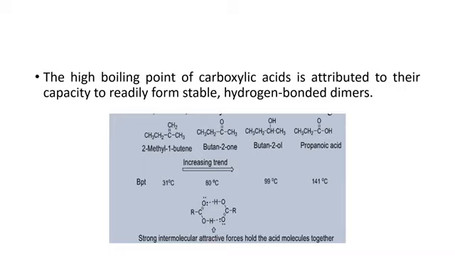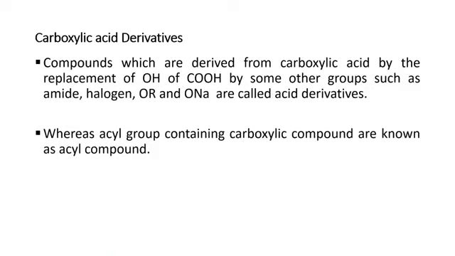Next slide. The next point is carboxylic acid derivatives. Before moving ahead and understanding the reactions of carboxylic acid, it is essential that we know what a carboxylic acid derivative is. It is a compound derived from carboxylic acid simply by the replacement of the hydroxyl group by some other group. Such as amide, halo group, OR and ONa. Such compounds are named acid derivatives, where the acyl group containing the carbonyl is named an acyl compound. Inshallah, you will see all these terms repeated when we do the reactions of carboxylic acid. Next slide, please.